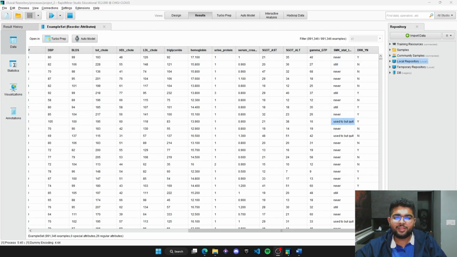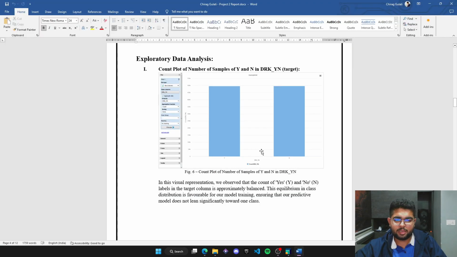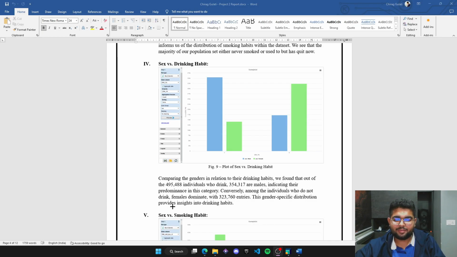All right, so as we're done with the data pre-processing aspect of the project, our next step is going to be to move on to the EDA, or the exploratory data analysis, which is something that I've already done and I'll walk you guys through with the help of my documentation. So the first thing we noticed was that the number of Y and N labels in our target column were approximately the same. This equilibrium is very important as it enables us to train a model that is not biased towards any specific label.